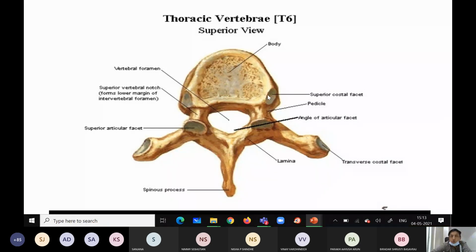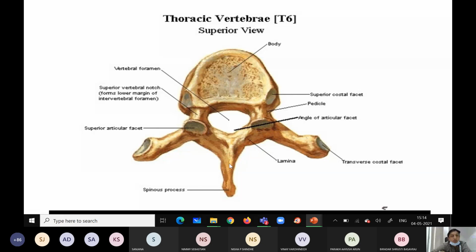Costa means rib, so it articulates with the rib. That's why it is the costal facet. Then in between the body and the transverse processes, there will be a pedicle. This is the pedicle. Now this is the vertebral foramina. It is almost oval, triangular in shape, oval shape.